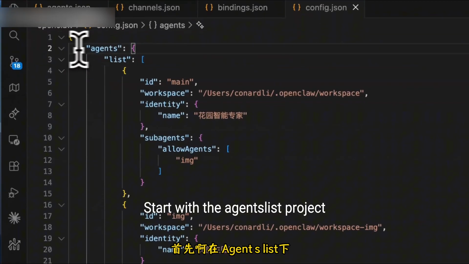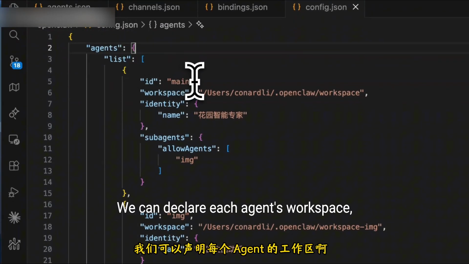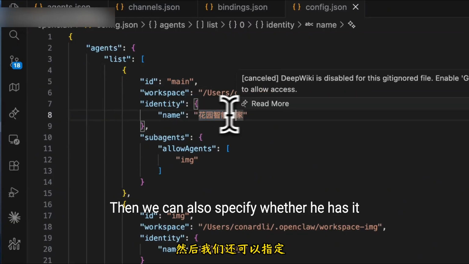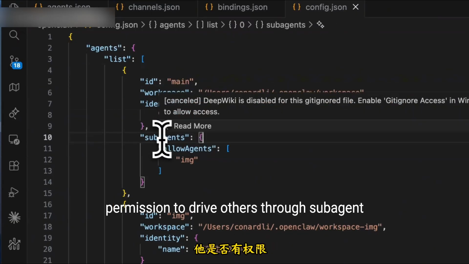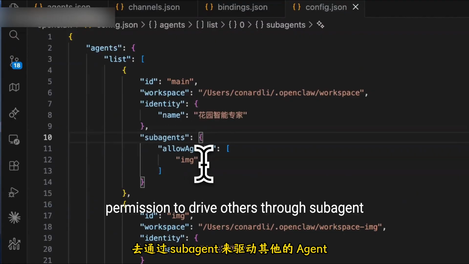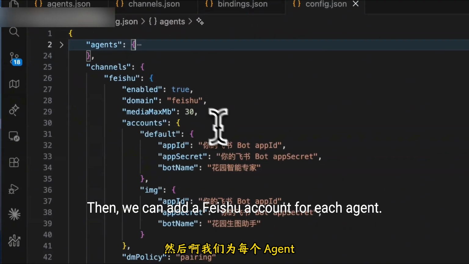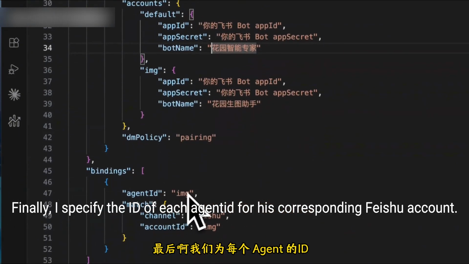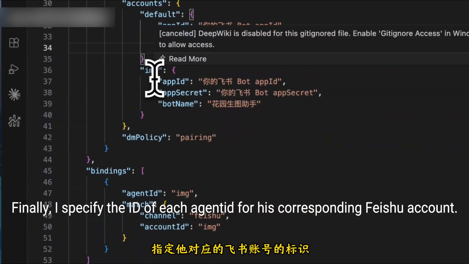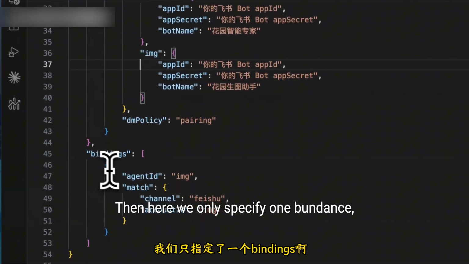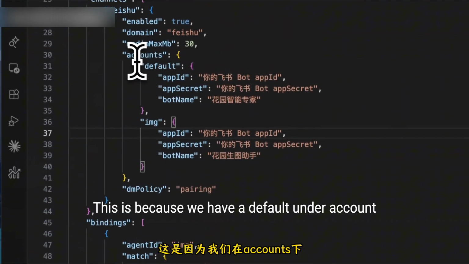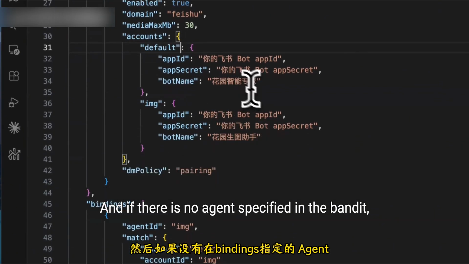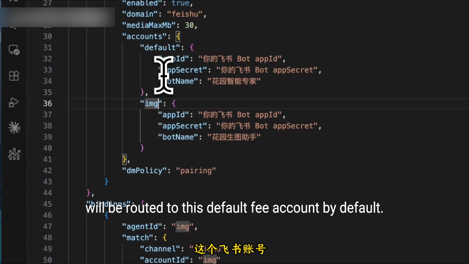Start with the agents list. We can declare each agent's workspace, its ID and its name, and so on. Then we can also specify whether it has permission to call other agents through subagents. Then we can add a Feishu account for each agent. Finally, we specify the agentId for each corresponding Feishu account. Here we only specify one binding, because we have a default account. If there is no agent specified in the binding, messages will be routed to this default account by default.